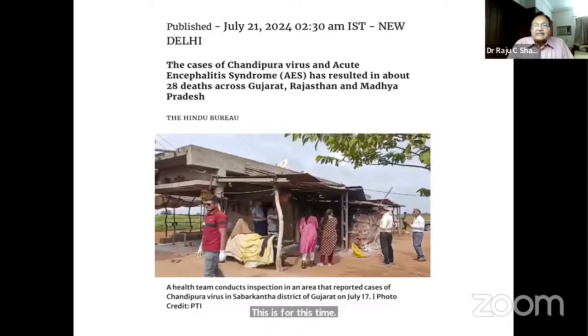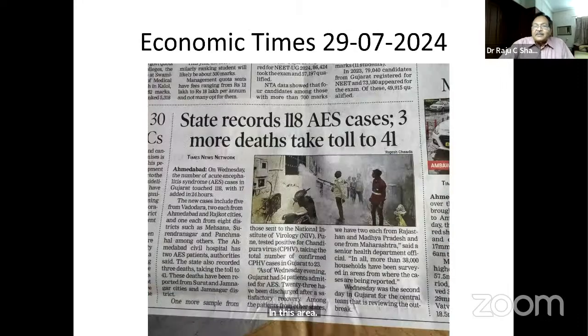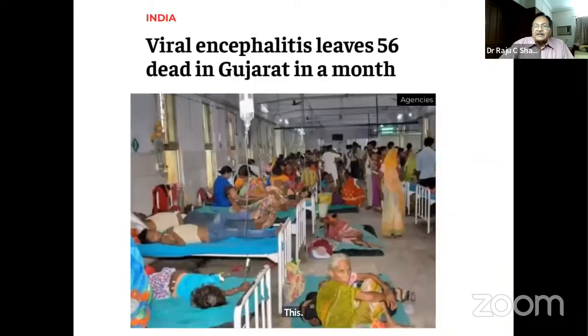When the cases were rising high, the health team went to all the areas and tried to look at the reasons why it is spreading so fast in this area. On the 29th, the state had recorded 118 cases and 3 more deaths, taking the toll to 41 at that time. This continued to spread to many other districts after that.